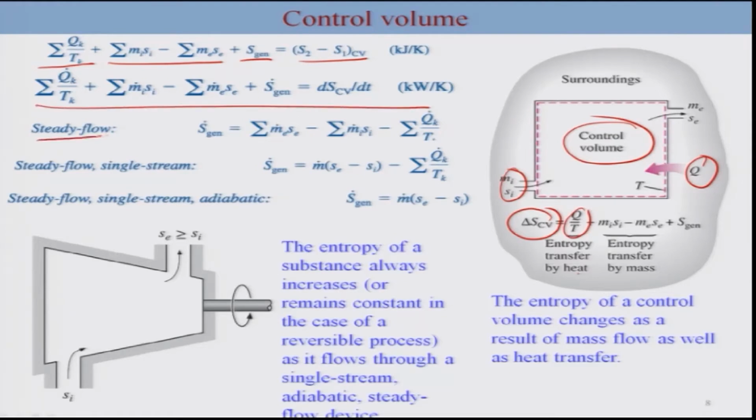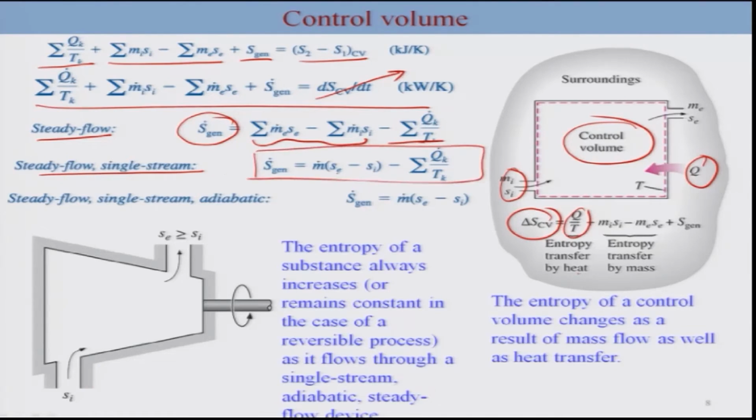For the case of steady flow, this dS CV by dt is going to be 0, and thus your S generation can be written as your exit entropy due to mass minus inlet minus the heat contribution, or the entropy due to the heat interaction. For the case of a single stream, you can write this much simpler expression.